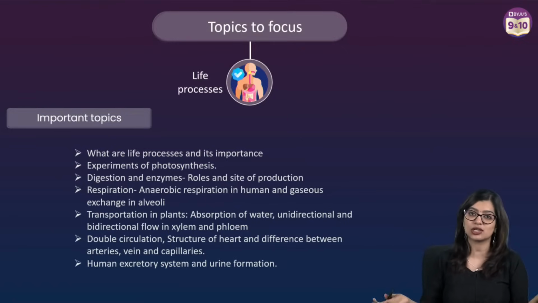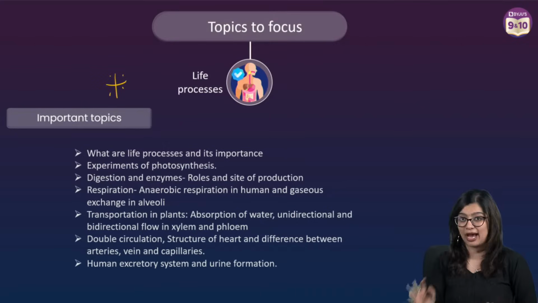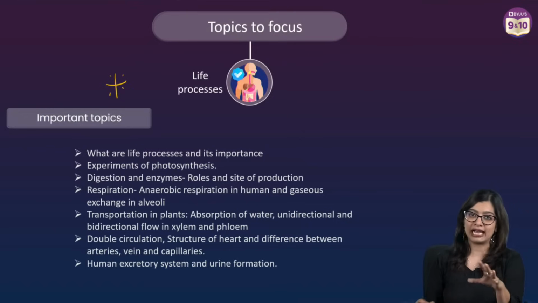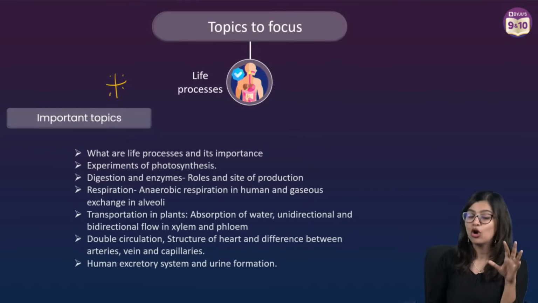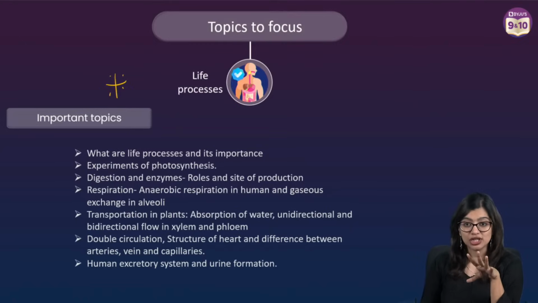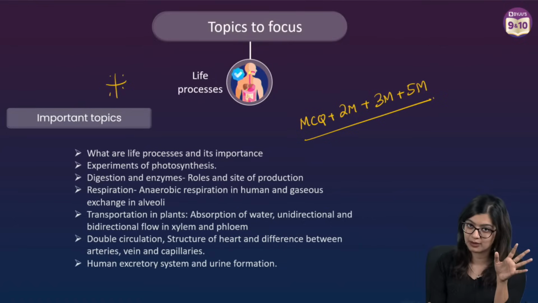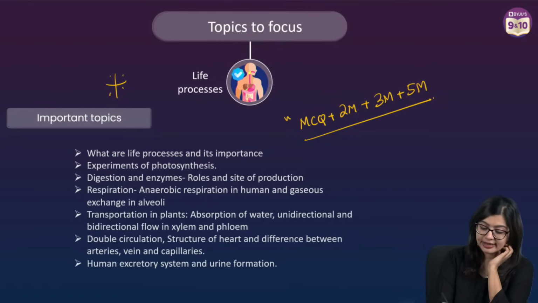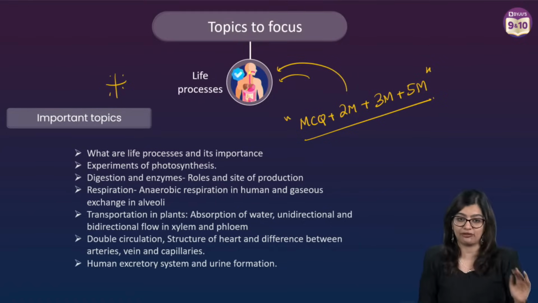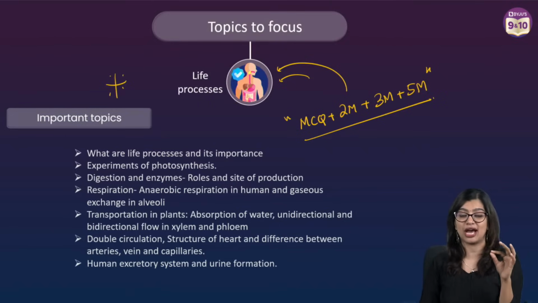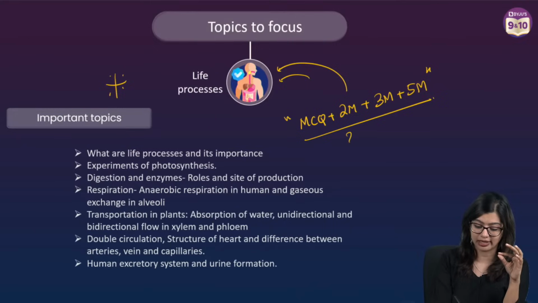Now you will tell me, ma'am, this is the whole chapter, but you know that this is going to be important because this chapter is a make or break. You can either get the maximum number of questions from this chapter or you can get the least number, which is why from these topics you will get MCQ based, 2 markers, 3 markers, and 5 mark questions from life processes. Case based barely comes from this, but please focus. These are the type of questions you will get from life processes. So everybody, every chapter, like I said, I will give you this analysis and what type of questions will come, and based on this we will get started.